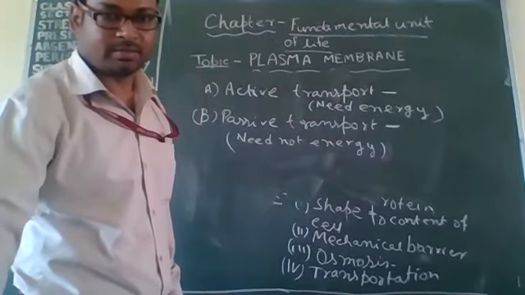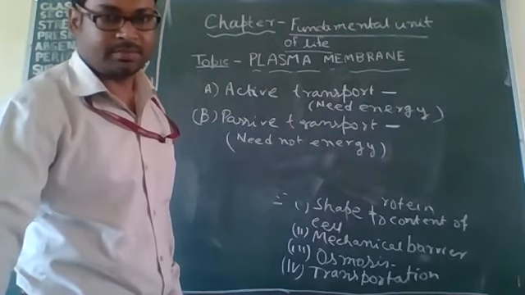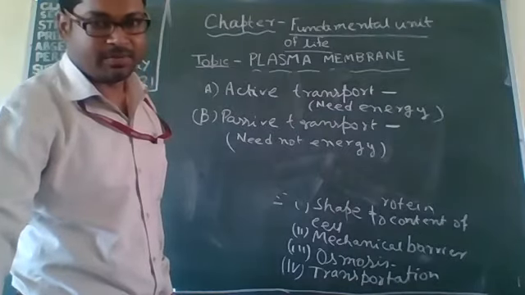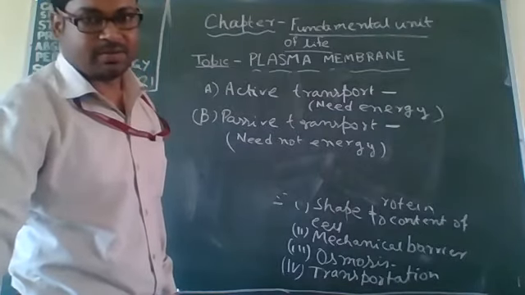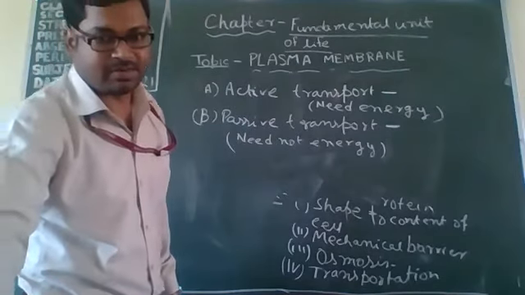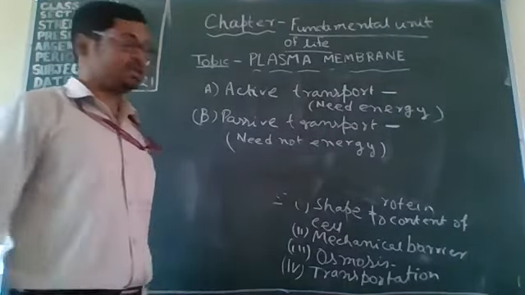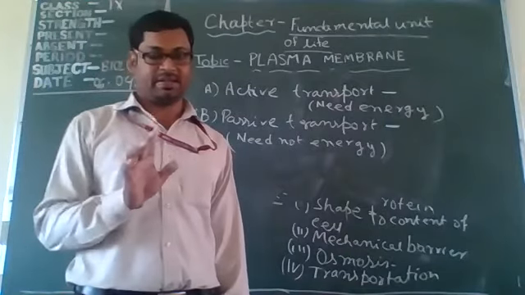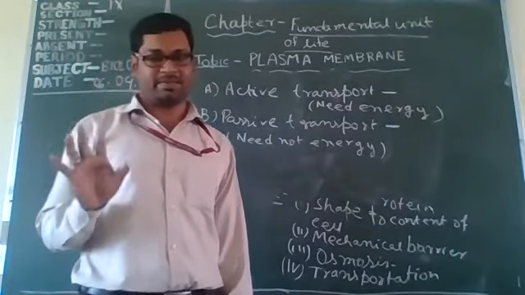Okay. In the next class, we will study the structure of the cell wall, which is present in plant cells. Plant cells have cell walls.